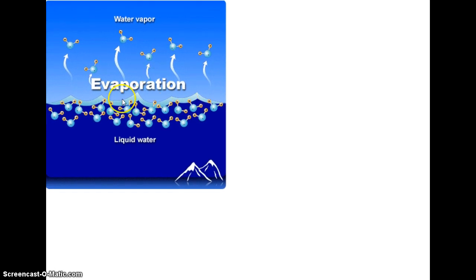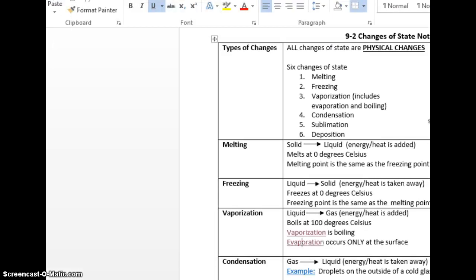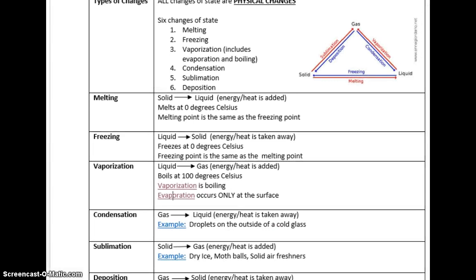Evaporation just takes place at the surface of the liquid. It doesn't happen down here at all, just at the surface, which is why you see that puddle of water after a rain on the sidewalk go away so quickly, because it's just happening at the surface. The water vapor is leaving. Okay, so we'll go ahead and close out of that. Bring our notes back down here to where we were before.